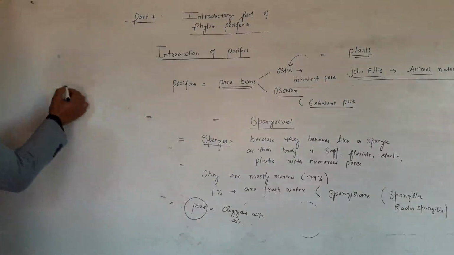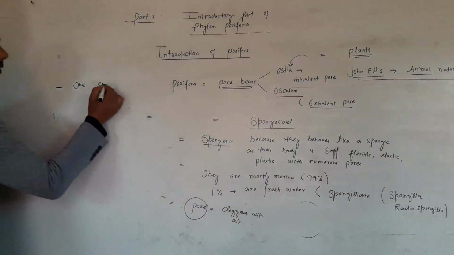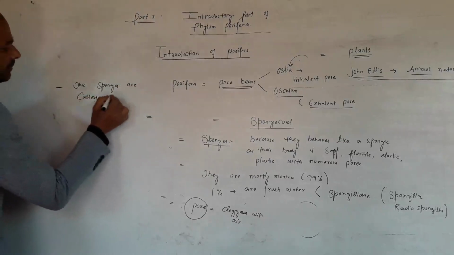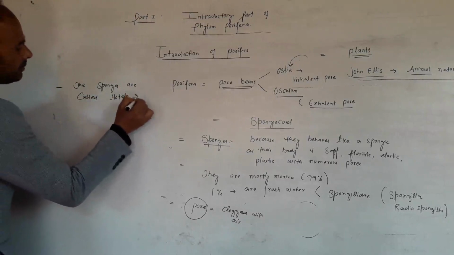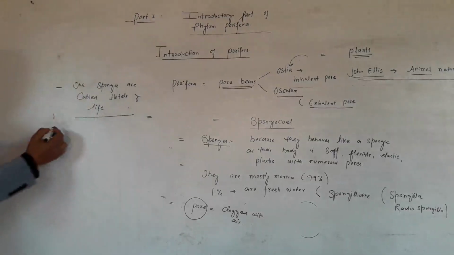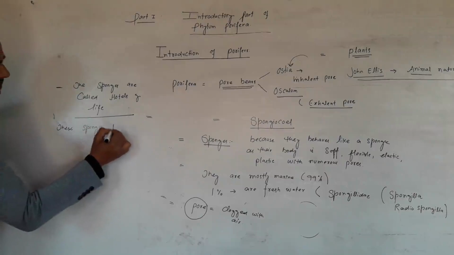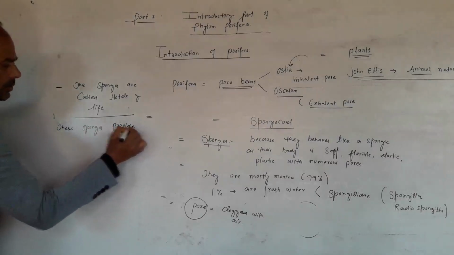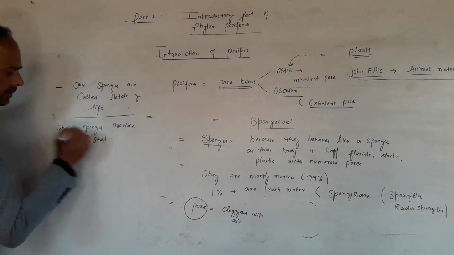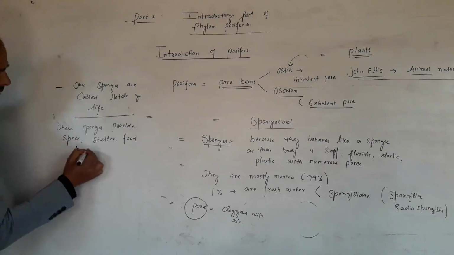The third point is that sponges are called hotels of life, because these sponges provide space, shelter, and food to other forms of life.